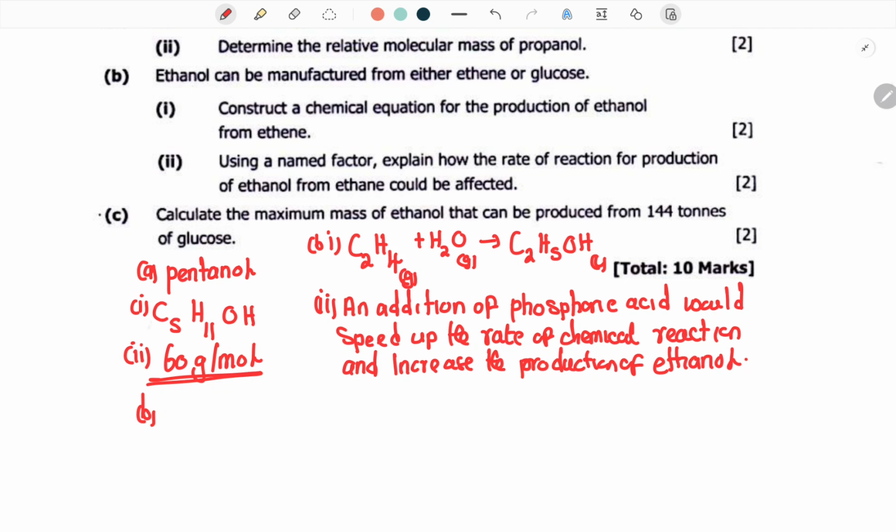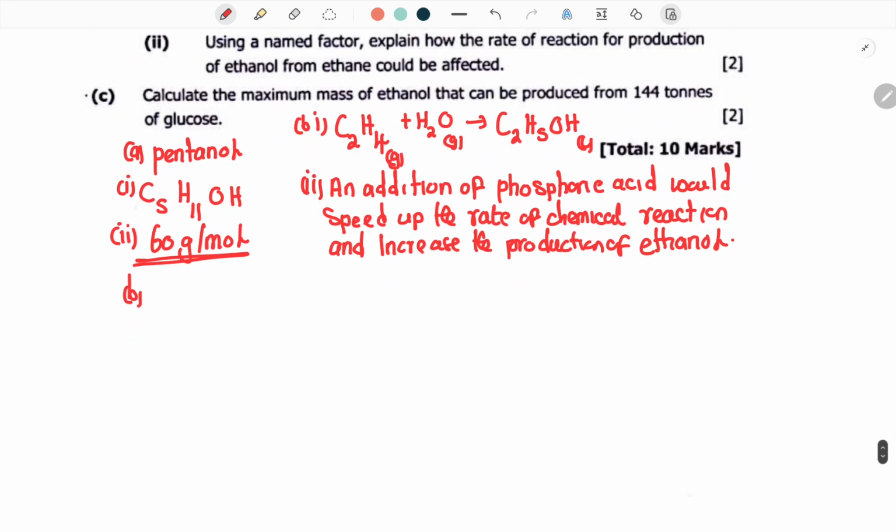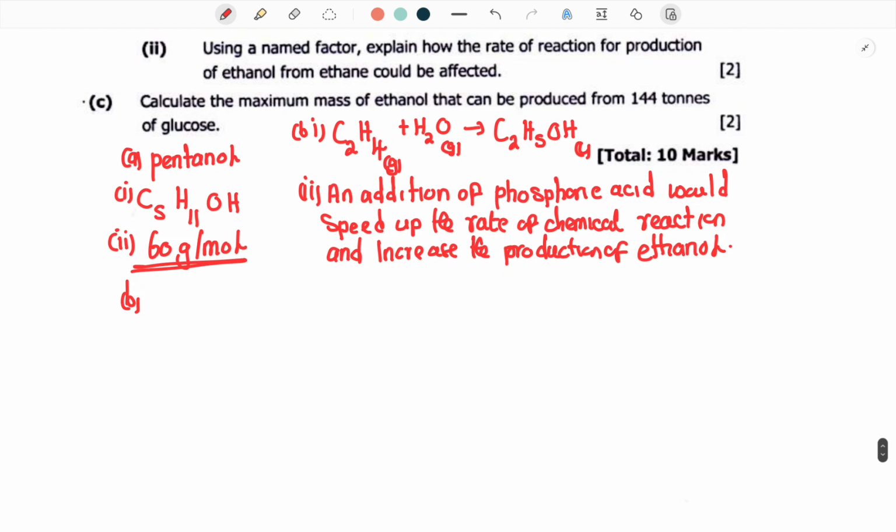Okay. We go to C. C is saying, calculate the maximum mass of ethanol that can be produced from 144 tons of glucose. So this part is actually what I really want to emphasize the most. For B, of course, we've written our equation, so let me just grab it because it's already there. So we are finding C. Now, they want us to calculate the mass of ethanol that can be produced from 144 tons of glucose.